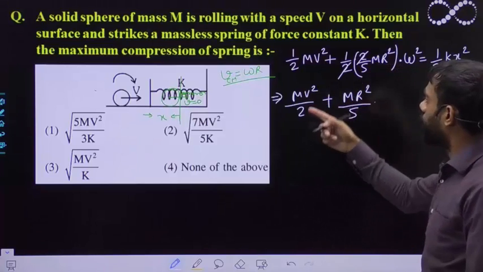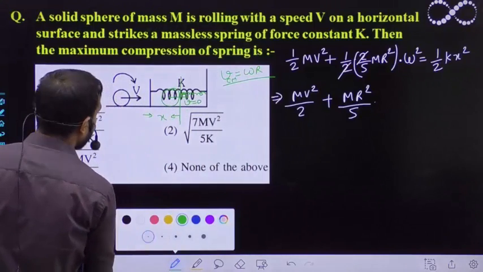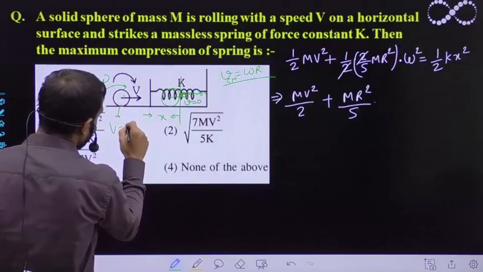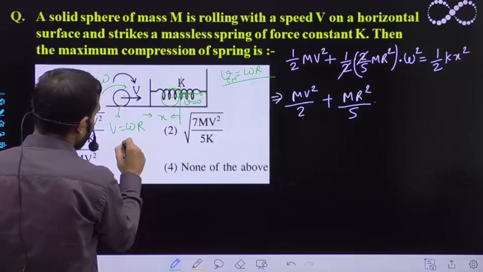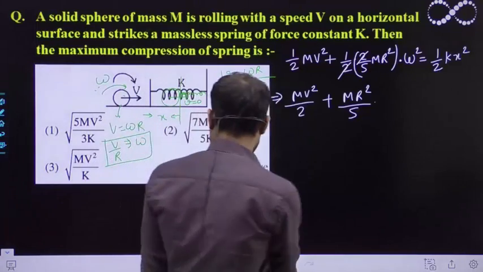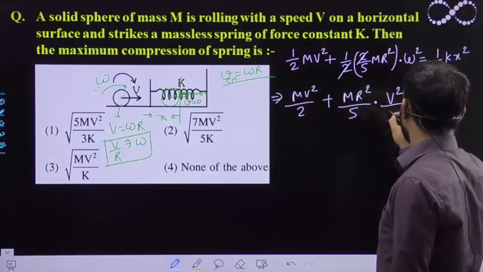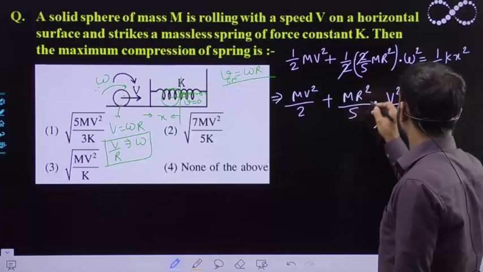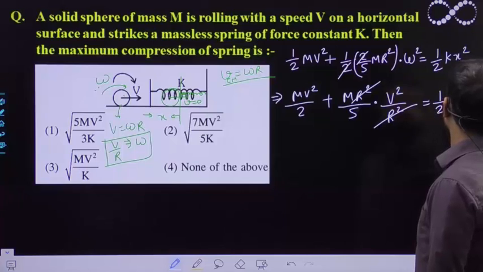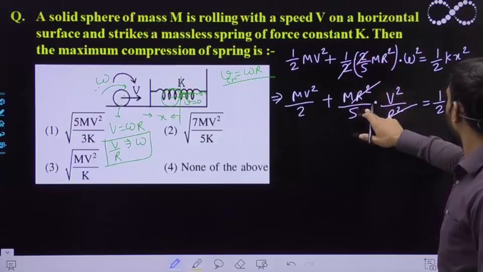As you all know, v is equal to omega r, where r is the radius here. The sphere will be rotating with omega in the initial state also. So from here omega is equal to v upon r, and omega square is v square upon r square. The r square will get cancelled out from here, and this will be equal to 1 upon 2 kx square. Let me check whether I have done something right: the 2 gets cancelled, mr square upon 5 omega square, correct.